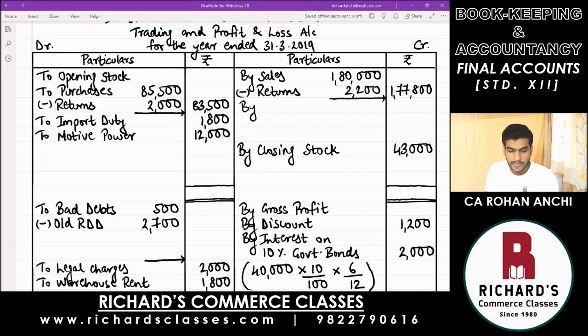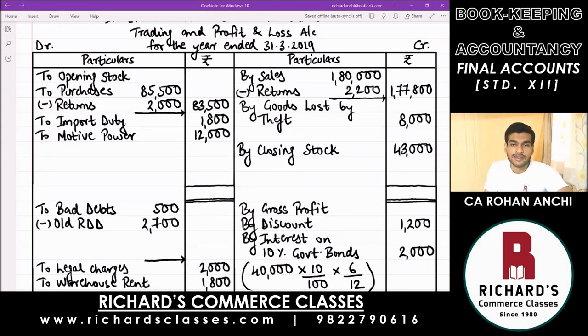By, write down here, goods lost by theft, which means they were stolen. Theft means somebody stole your goods, and the amount of goods that was stolen is 8,000. So write in the amount column 8,000.